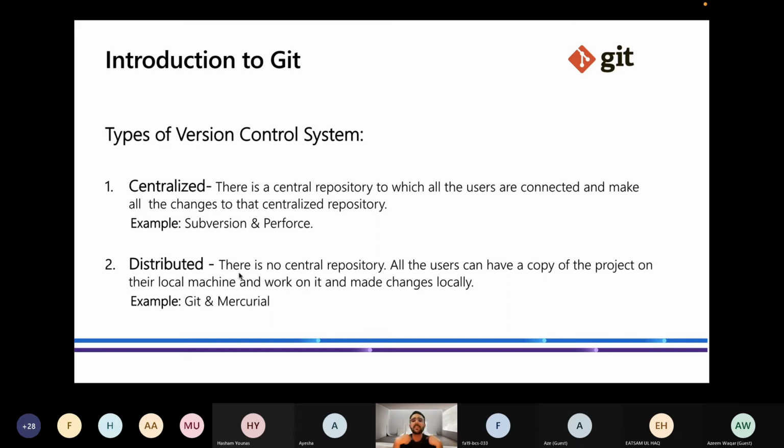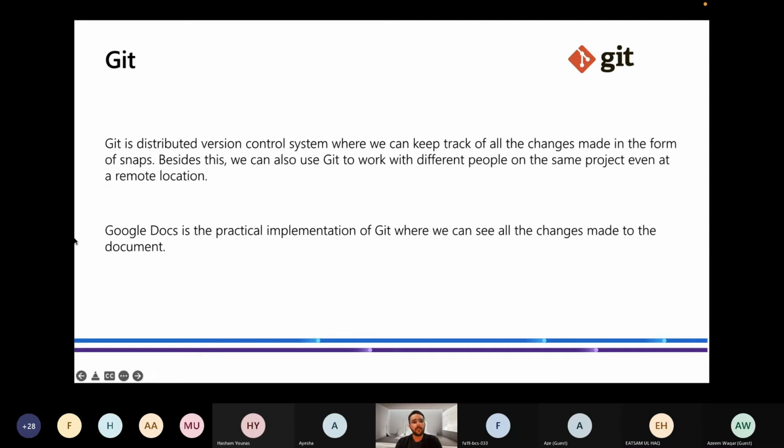So in distributed, there is no one central entity. Every person is responsible for their own work. There will not be one point of failure. This is the best advantage of the distributed version control system. The best examples are Git and Mercurial. So next we will move to Git.